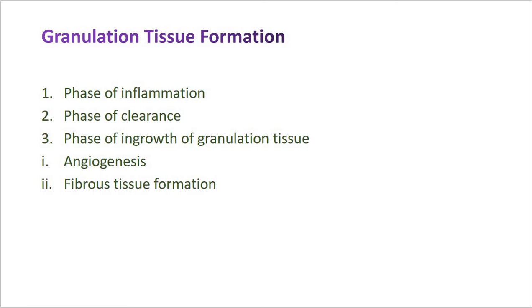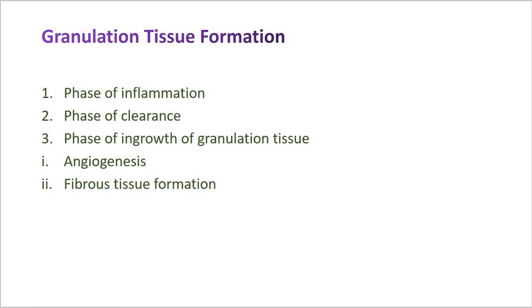Now the third step is the phase of ingrowth of granulation tissue. This process consists of two main processes: angiogenesis and fibrous tissue formation.